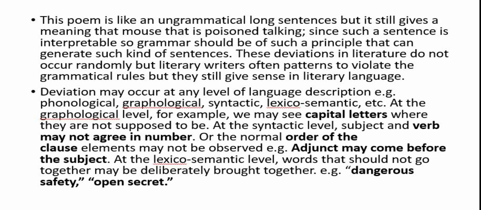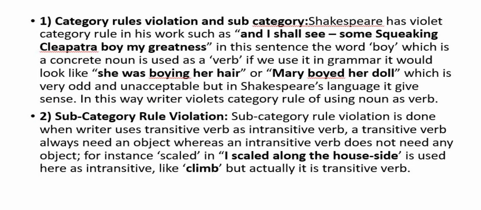At the syntactic level, subject and verb may not agree in number, or the normal order of the clause elements may not be observed. For example, an adjunct may come before the subject. At the lexosemantic level, words that should not go together may be deliberately brought together by literary writers. For example, dangerous safety or open secret.